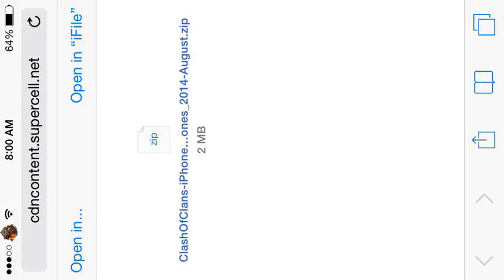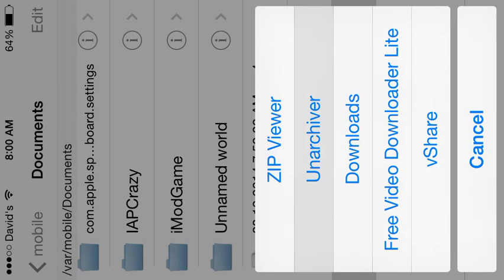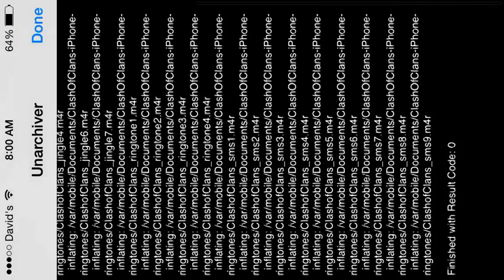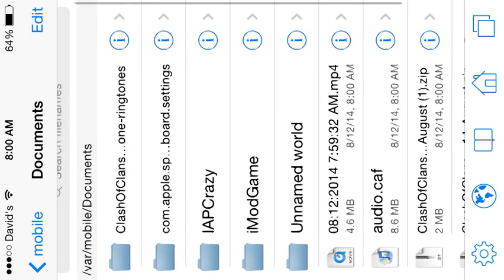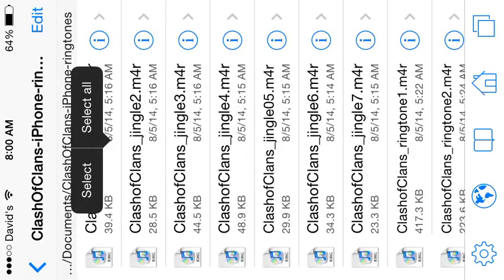After you do that, simply open iFile, and you need to have iFile. If you don't, download it from Cydia. I'm going to open iFile and click where it says it's going to show this up and click on Archive. To do that, it's done. And then this thing is going to show up right here. Okay, Clash of Clans 1 Ringtones.